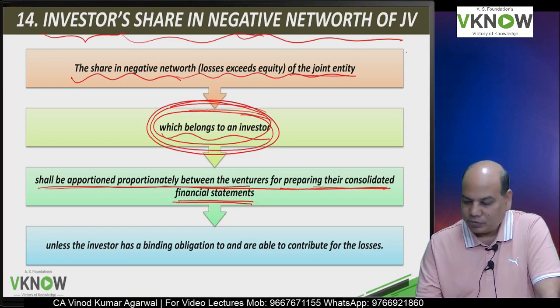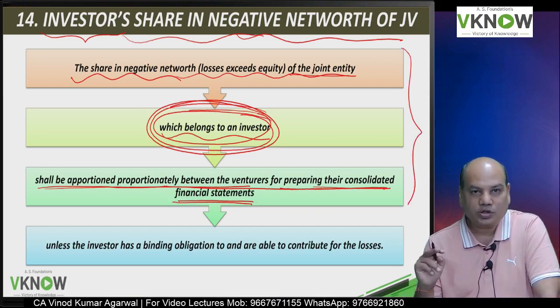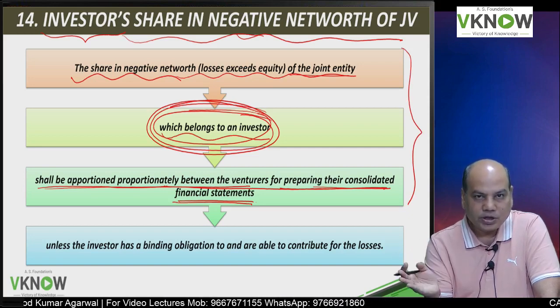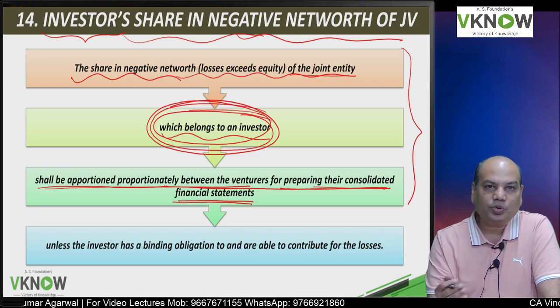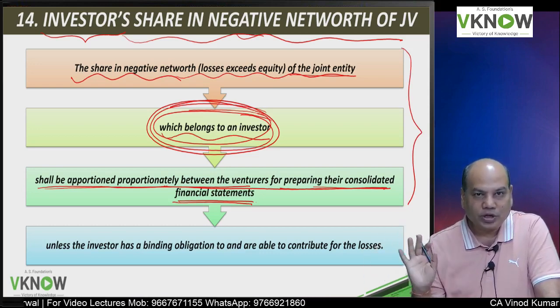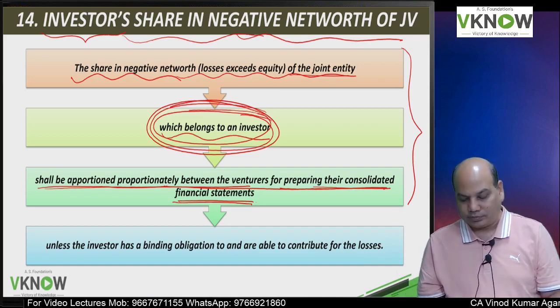The reason is the investor will not bear losses more than what he has contributed. Therefore, his share in losses will have to be borne by the venturers while preparing the consolidated financial statements.